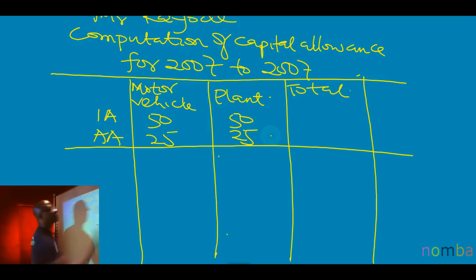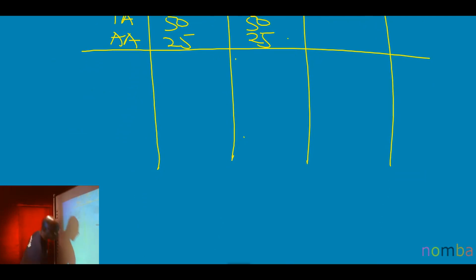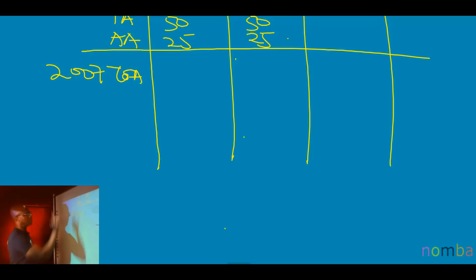50-25, all right? Of course, no rate on that total. Now, the next thing you do is the first year. You bring down the first year. From this question, the first year is 2007, isn't it?